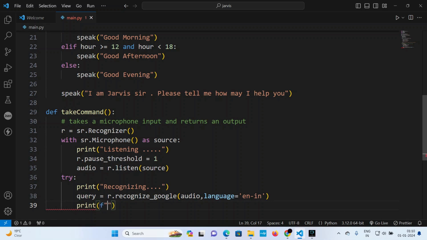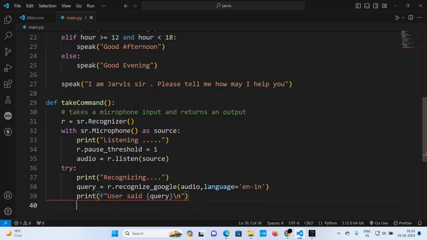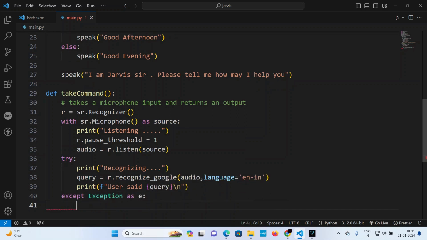So there will be a print string that basically does what? That basically prints user said, the query, maybe like that. Give a line break, maybe like that. Okay, otherwise except, what? Except throw an exception as e. It basically lets print e, maybe like that.